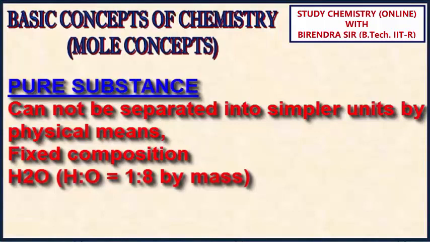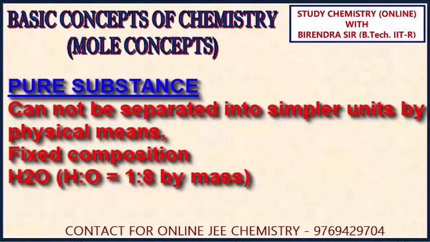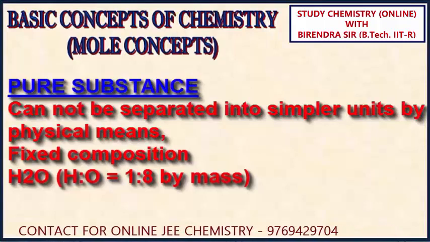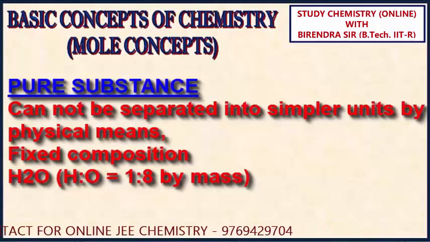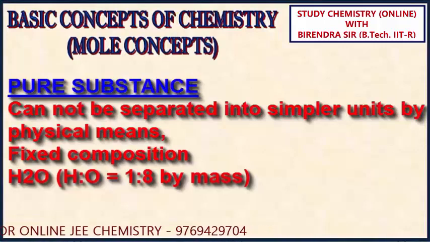Physical means like boiling, like distillation, like sublimation, filtration, etc. Pure substance has fixed composition. For example, I can take H2O. H2O cannot be separated into simpler units H and O just by boiling or filtration. It has fixed composition like H is to O. The mass ratio is 1:8.